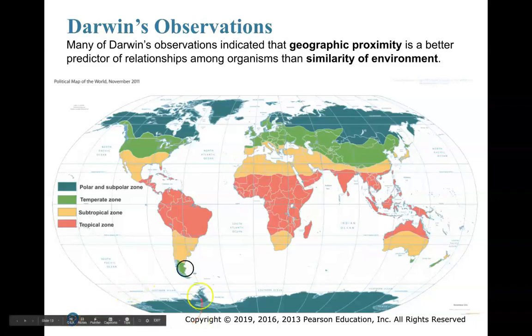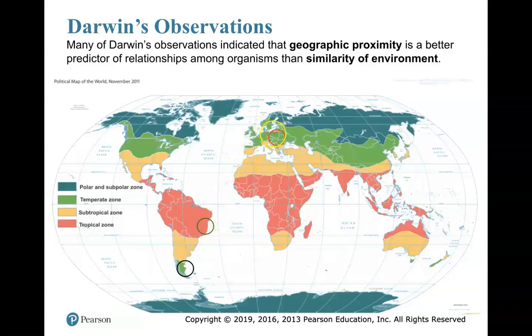Here I circled this temperate region of South America, that light green temperate region right here. And here's another circle showing a coastal region of South America, but this coastal region is actually a tropical zone, so it's a different type of environment.